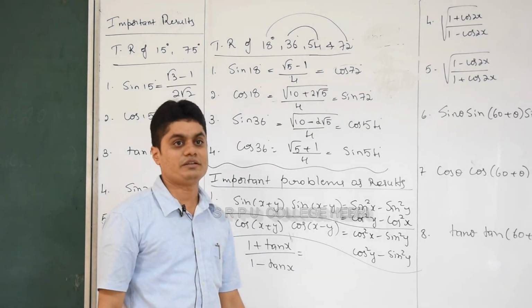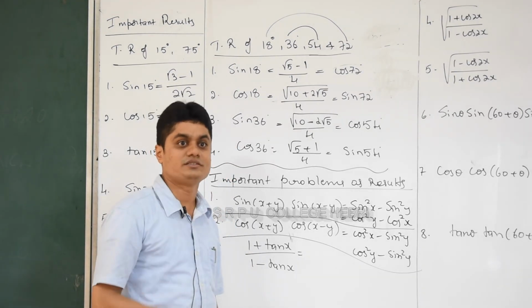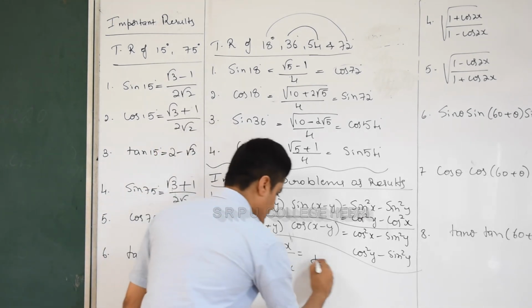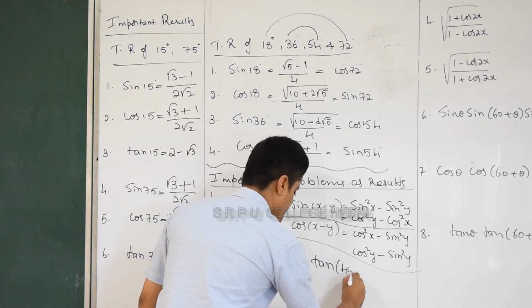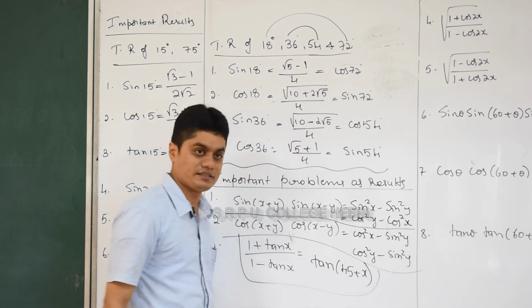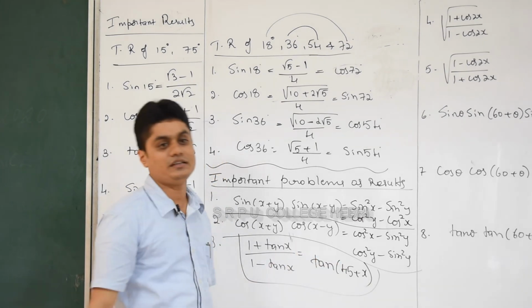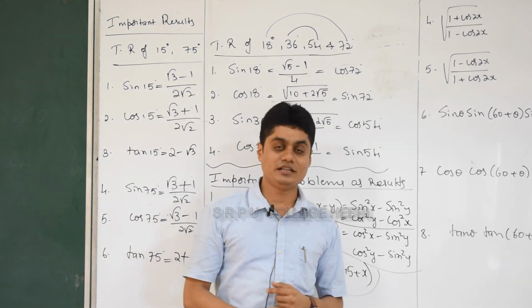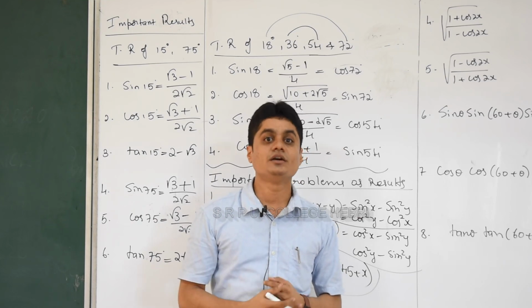1 plus tan x by 1 minus tan x. You answer this question for 2 marks in first PUC, but here it will be considered as one formula. It is equal to tan of 45 plus x. Similarly, with a minus, it is tan of 45 minus x. You solved these three problems in first PUC, but now you will remember this as a formula.